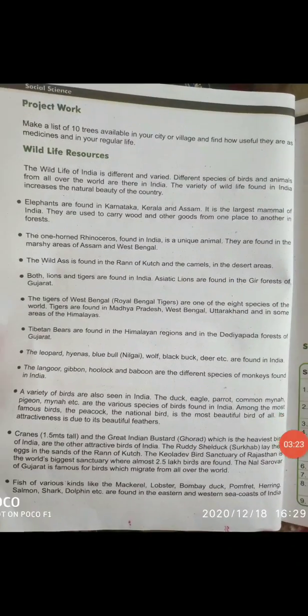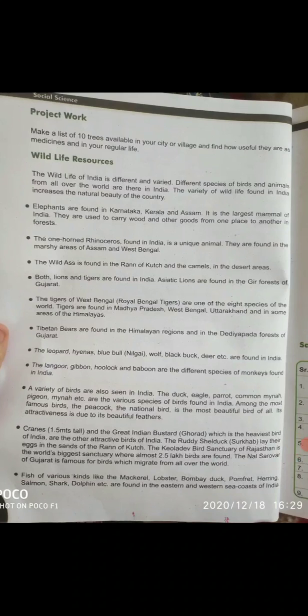Now next you have, this is your project work. I have already given you the project. Okay, you have to complete it and the submission date will be given to you when you have to come and submit the project. Next you have wildlife resource. The wildlife of India is different and varied.